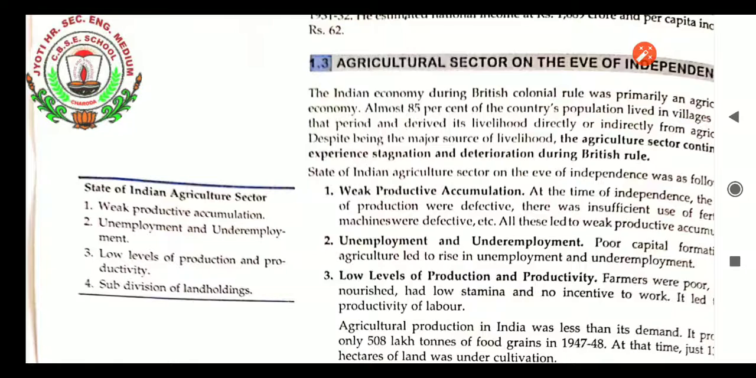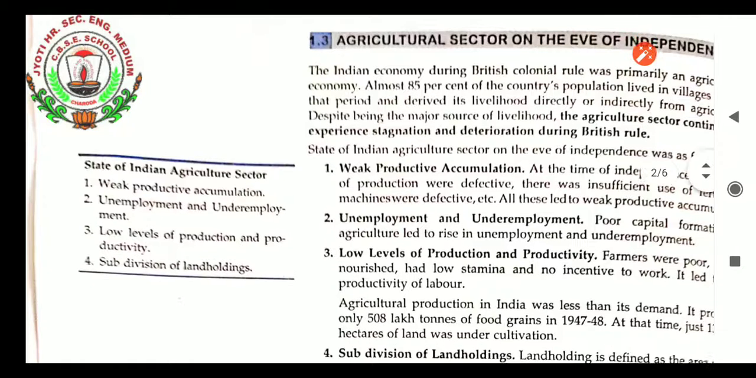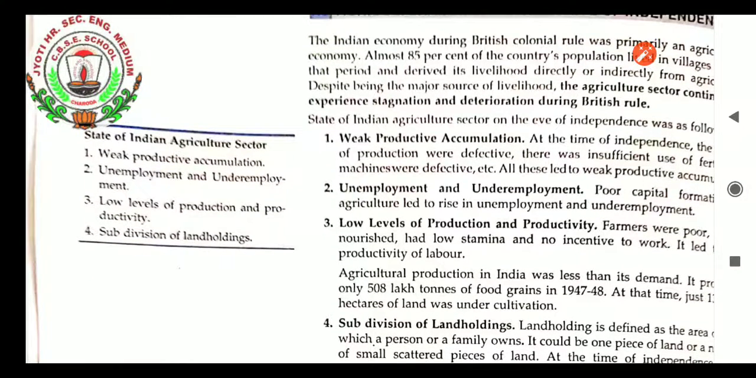The Indian economy during British colonial rule was primarily an agricultural economy. Almost 85% of the country's population lived in villages in that period and derived its livelihood directly or indirectly through agriculture. Despite being the major source of livelihood, the agriculture sector continued to experience stagnation and deterioration during British rule. Deterioration and stagnation mean nothing was developed. Their condition was as bad as it was. The state of Indian agriculture on the eve of independence was as follows.